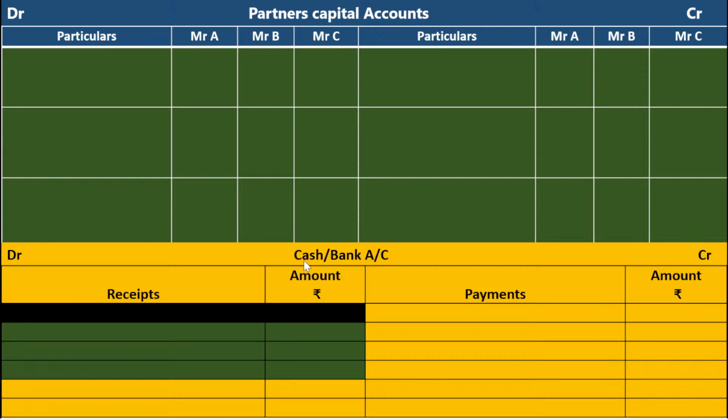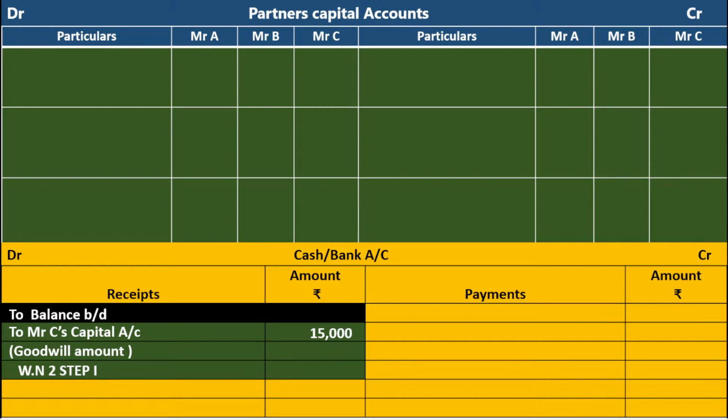Cash or bank account debit to Mr. C's capital account, new partner. Before that, if there is a balance, you write it, balance brought down. That is not important for us. Cash or bank account debit, new partner is to Mr. C's capital account. Goodwill amount. Working note number 2, step number 1. Amount is 15,000.